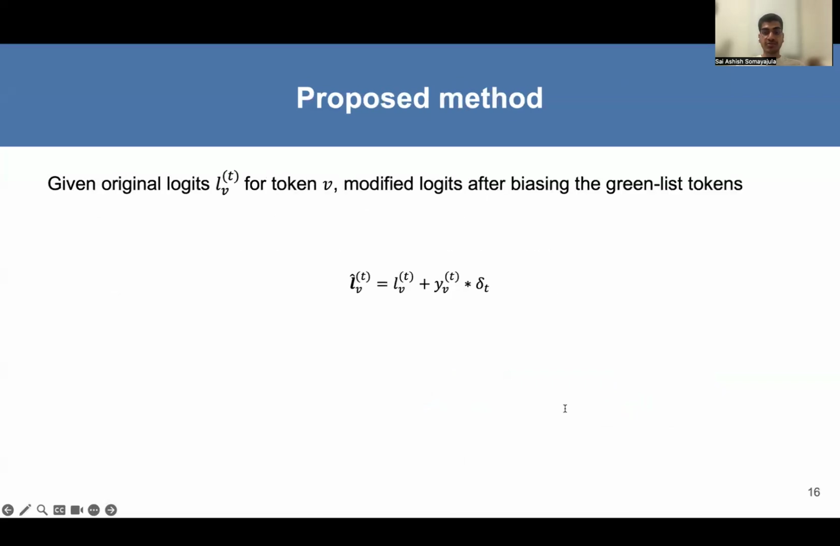Next, we calculate the modified logits by biasing the logits of the green list tokens using delta_t. Observe that y_v indicates whether the token v belongs to the green list or not. Thus, it is used to scale delta_t appropriately. If it belongs to the green list, then delta_t is added, else it's not.